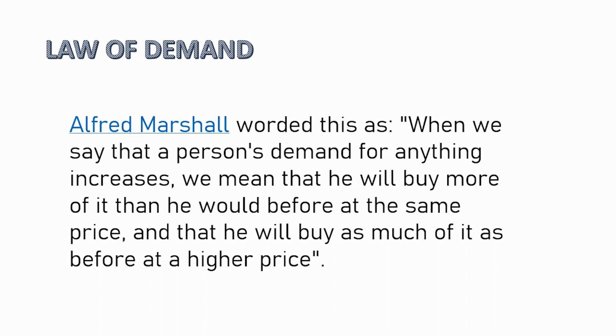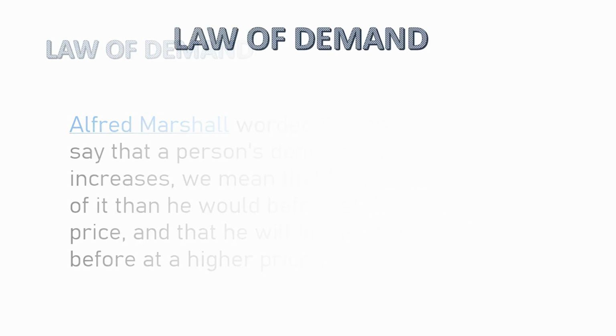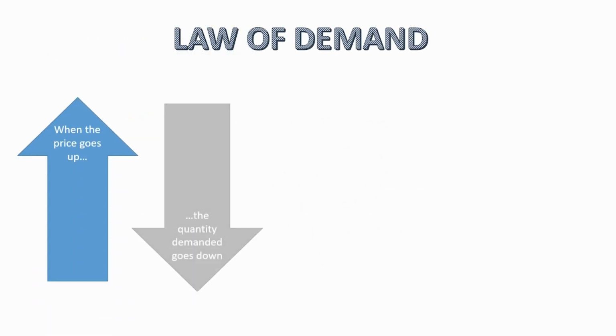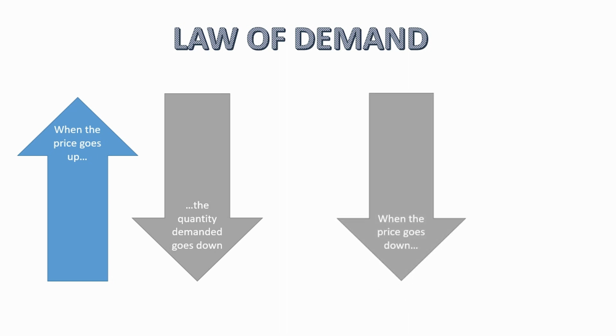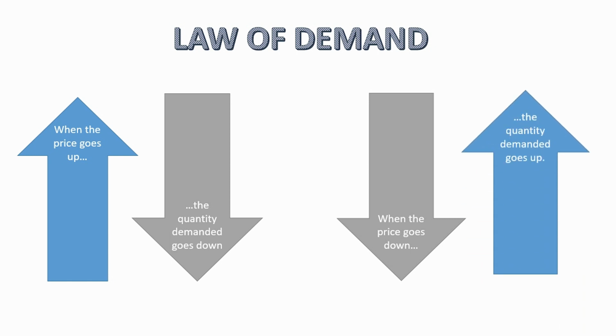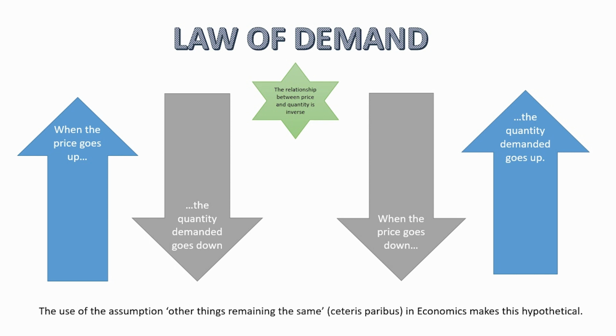Let's see a pictorial representation of the law of demand. When the price goes up, the quantity demanded goes down. In the same way, when the price goes down, the quantity demanded goes up. We could see that the price and quantity are inversely related to each other. This law of demand only holds when the assumptions remain constant. Let's see the various assumptions in the later slides. Since it's based on assumptions, this law of demand is hypothetical.